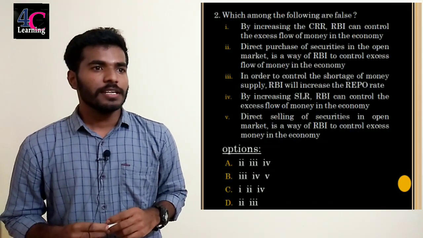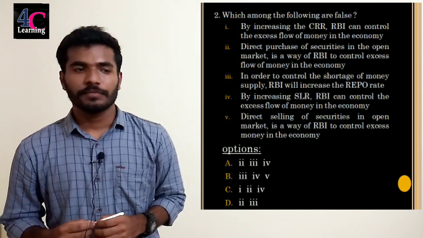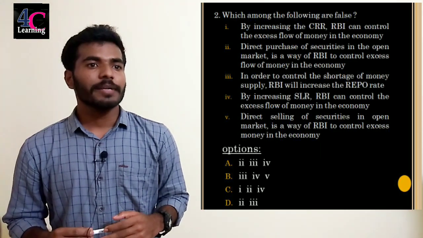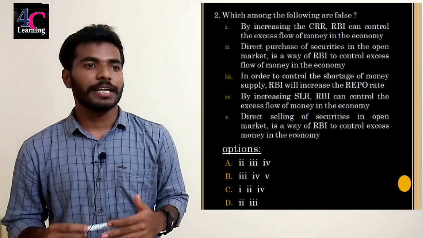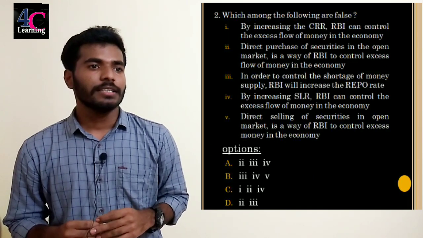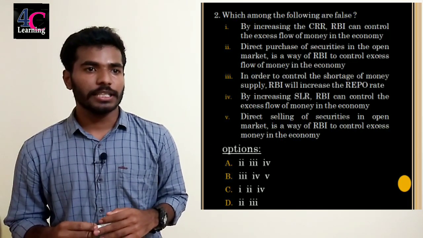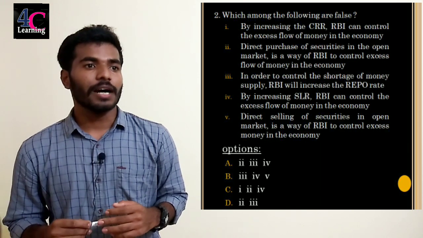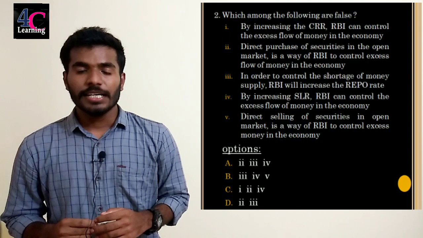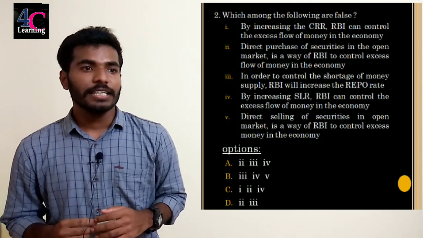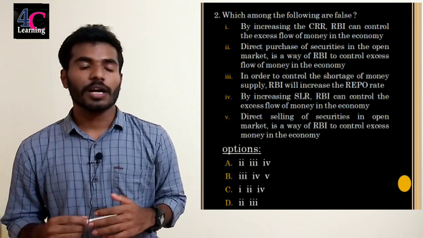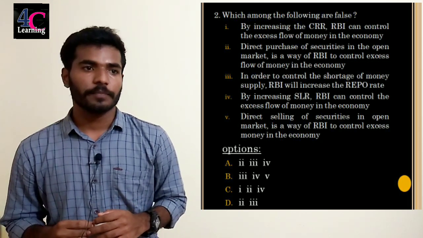Second question. Which among the following are false? First statement. By increasing the CRR, RBI can control the excess flow of money in the economy. It is a true statement. Second one, the direct purchase of securities in the open market is a way for RBI to control excess flow of money in the economy. It's a false statement. We said that the direct sale of securities in the open market is the way for RBI to control excess flow of money in the economy.